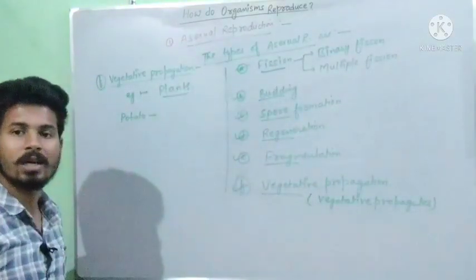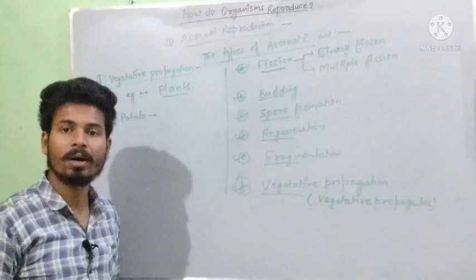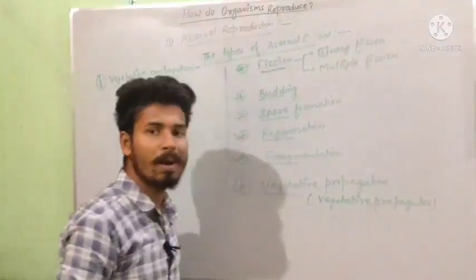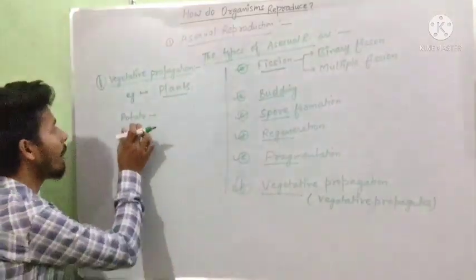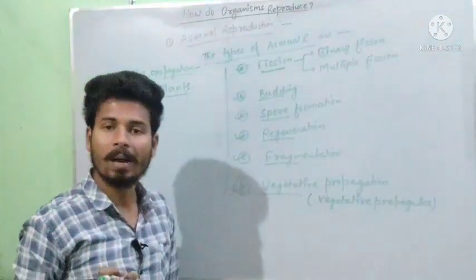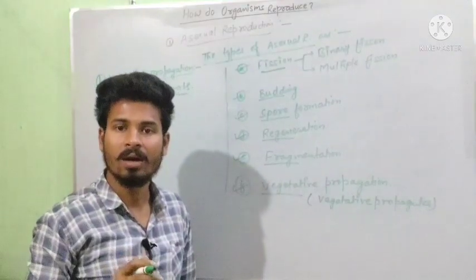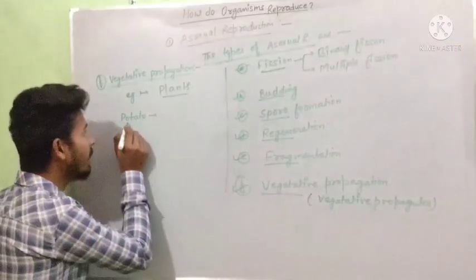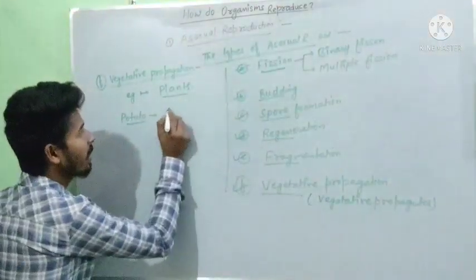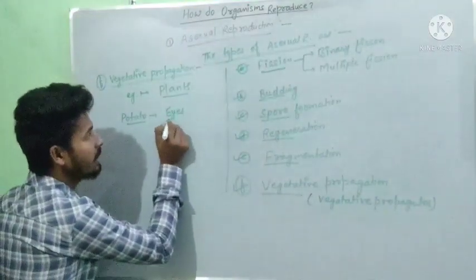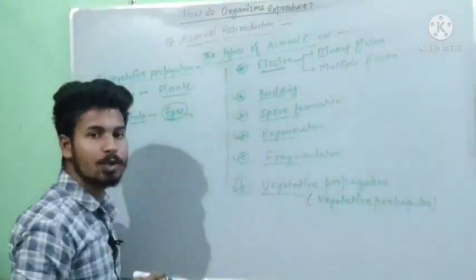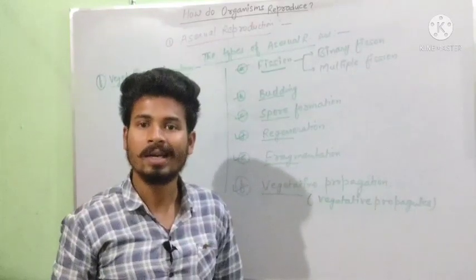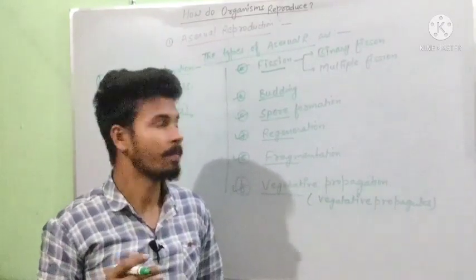That special structure from which the reproductive cycle starts is said to be the vegetative propagule, and every plant has its own vegetative propagule. As we can say, in potato we generally see eyes, and this eyes structure is the actual reproductive structure in the potato from where the potato generates.